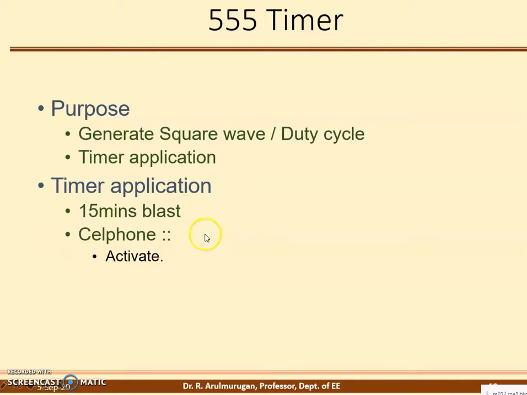Then the second one is a cell phone bomb. What does a cell phone bomb mean? The cell phone is used to trigger. I keep the cell phone in some place. If someone nearby takes the cell phone and touches it, it will immediately go to blast. Or I make a call to blast. So this is called a cell phone bomb.